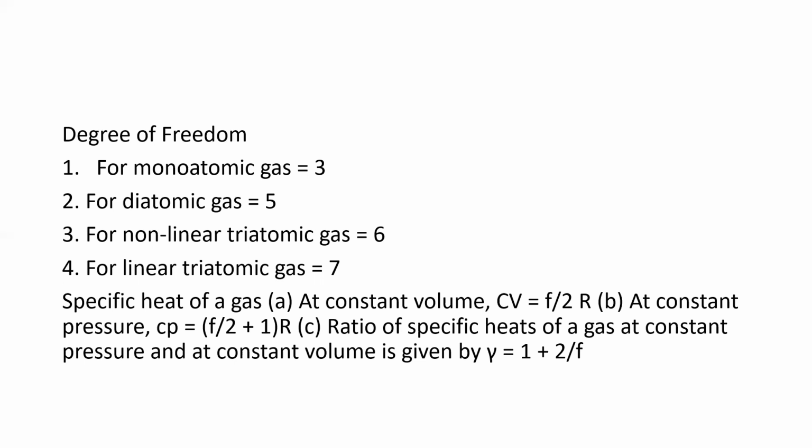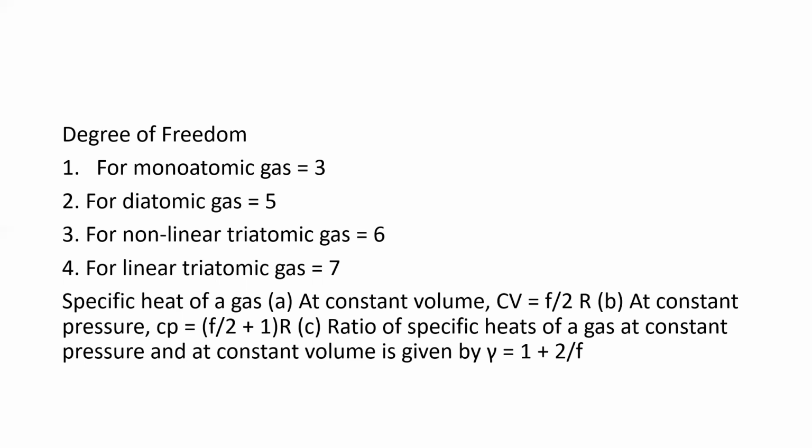Then for non-linear triatomic gas, it is given by 6. Then for linear triatomic gas, it is given by 7. Linear in the sense that in a single line, the 3 atoms are arranged. Non-linear in the sense they are not arranged in the same line. That is called non-linear triatomic gas. Next.